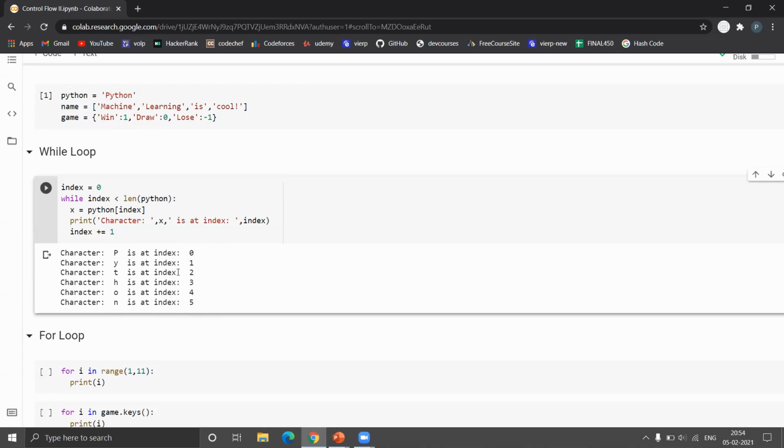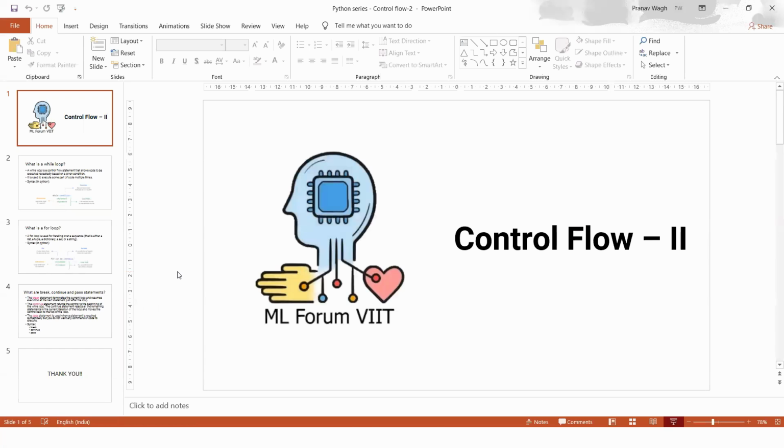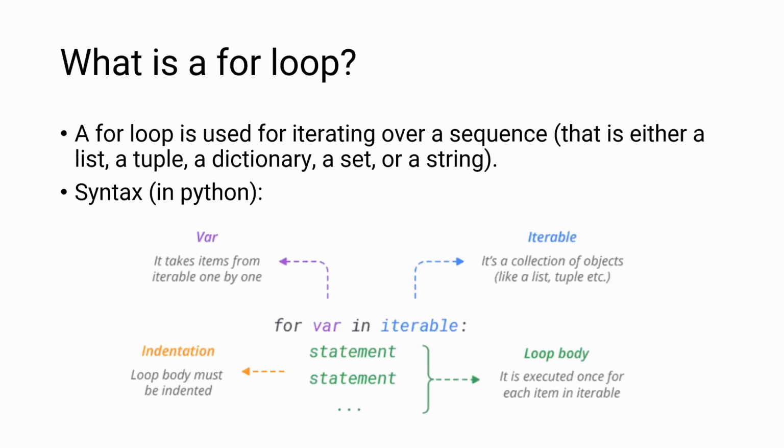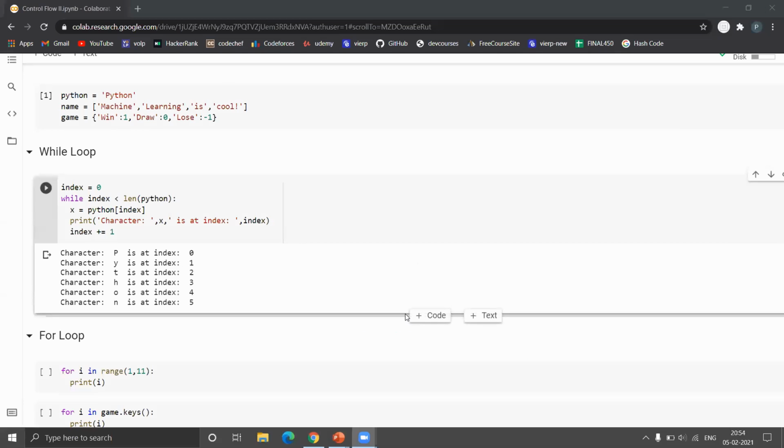Now let's move on to for loop. What is a for loop? A for loop is used for iterating over a sequence, that is either a list, tuple, dictionary, set, or a string. The syntax for a for loop in Python is: for the variable name in the iterable, whatever the iterable we want to iterate. So let's see an example.